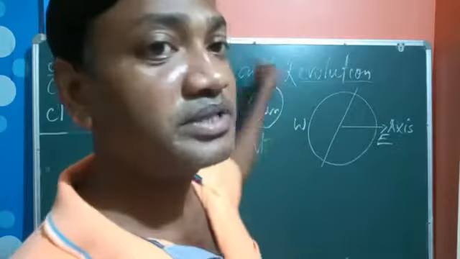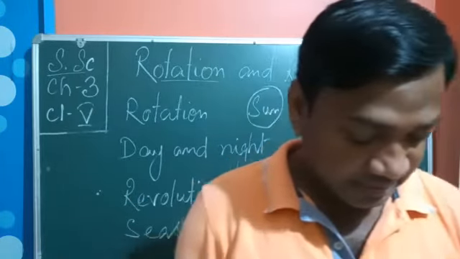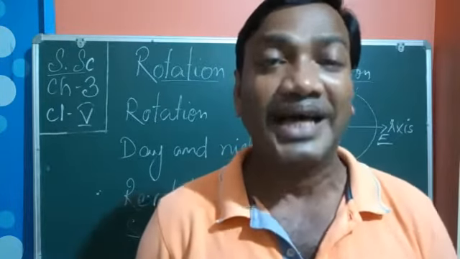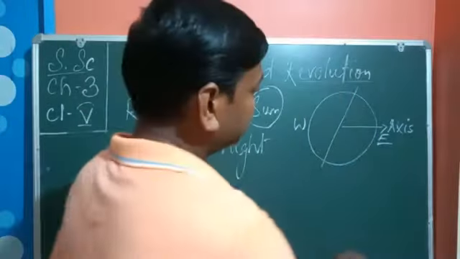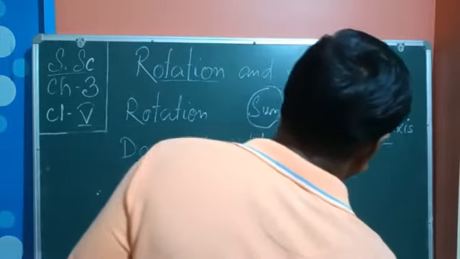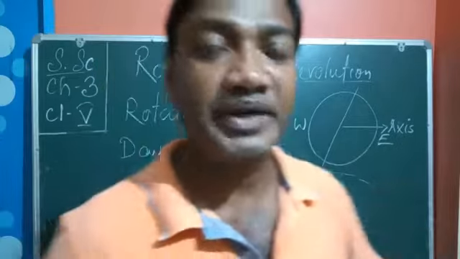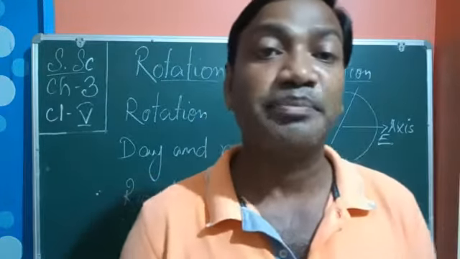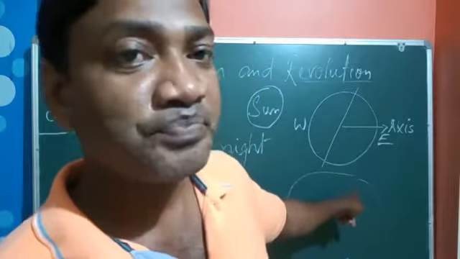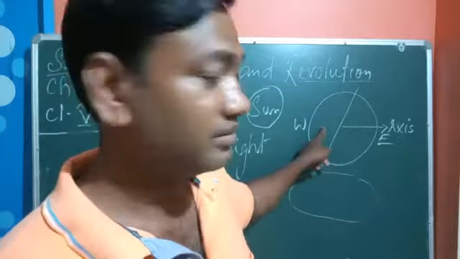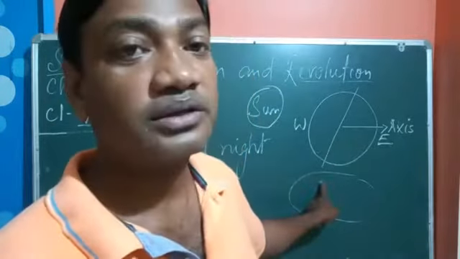It revolves. That means it goes around the sun, and it has an elliptical path, not round in shape. This path is called orbit. You can say it is the road of the earth, and on that it continuously moves.